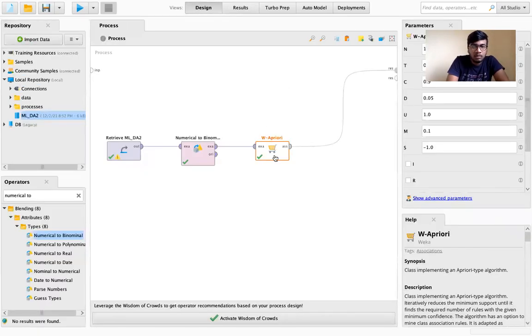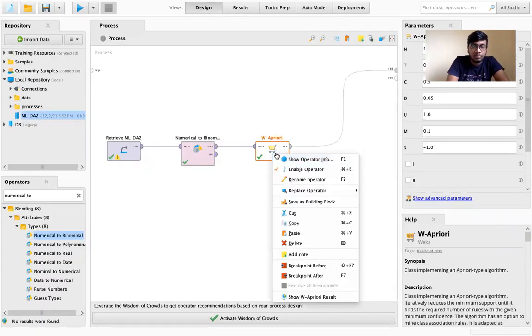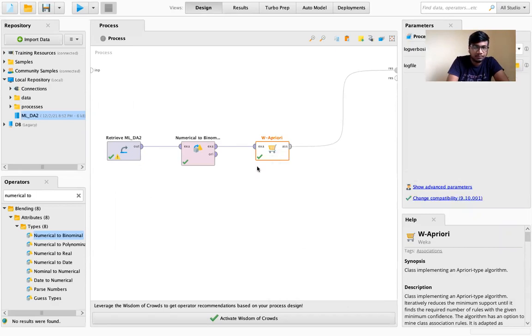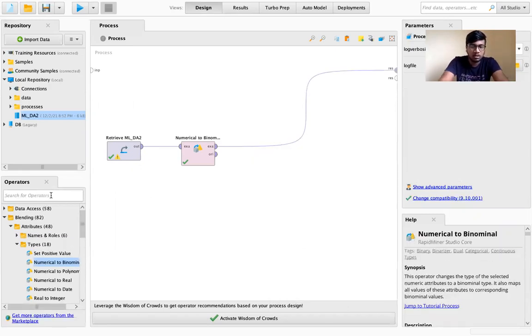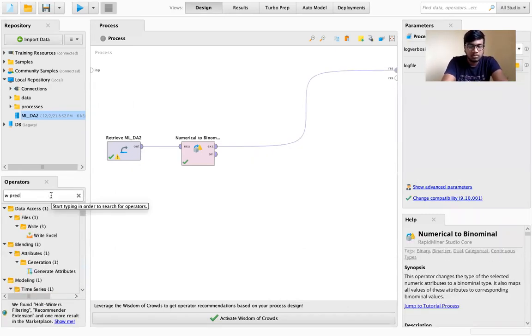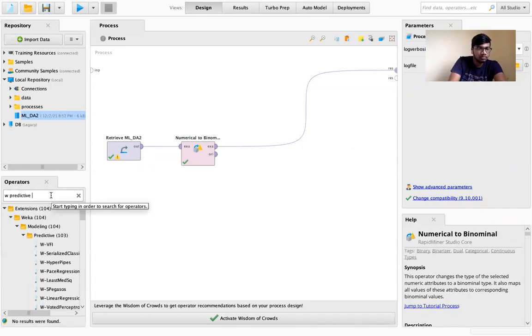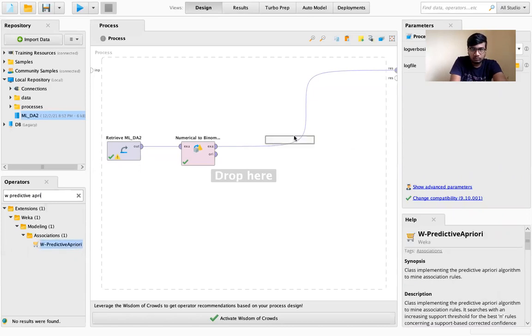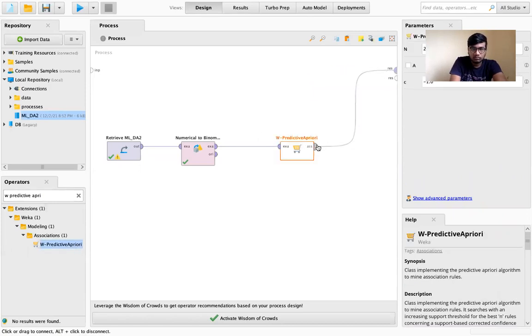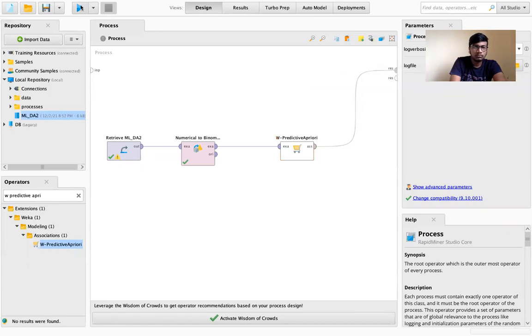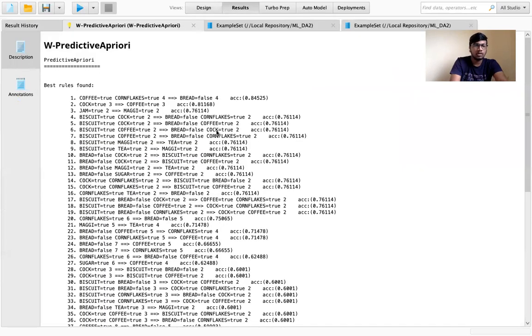So now I'll be running through the predictive a priori. We search here for predictive a priori. When I run it, it will also be showing the accuracy values, which previously it didn't show.